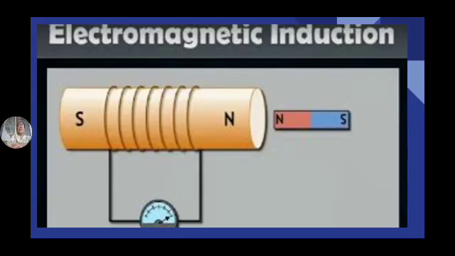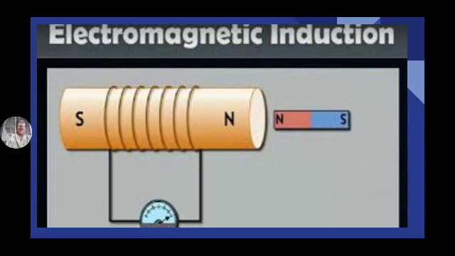These magnets are very important in electrical engineering. Without magnets, we cannot operate generators, motors or transformers. In all those we use magnets. But what type of magnets? We are not using any natural magnets. We are using only electromagnets, which act like magnets only whenever current passes. Such magnets are known as electromagnets.